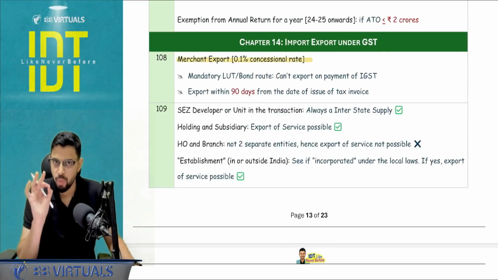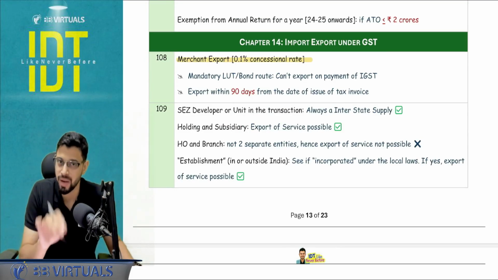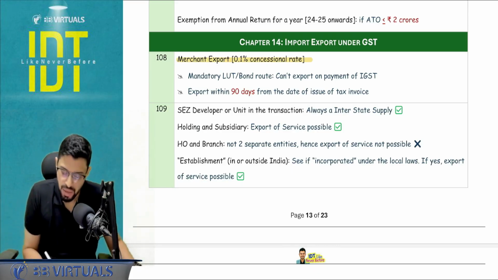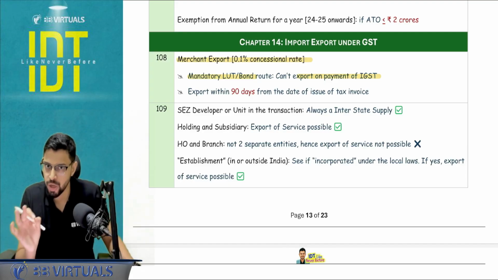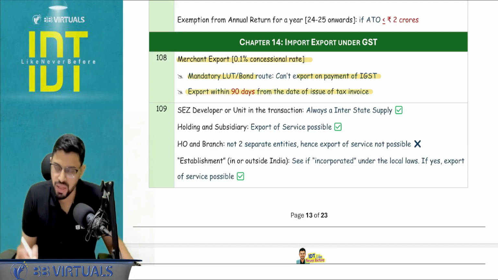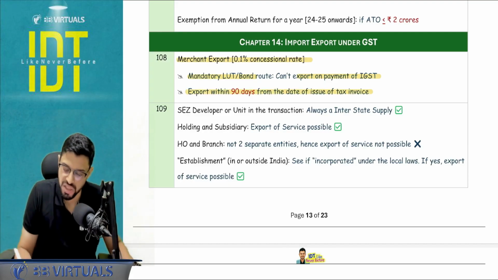Merchant exporter, 0.1% is the concessional rate. Okay, so if it is an intrastate supply, divide by 2, 0.05, 0.05. The merchant exporter cannot go under the option of payment of IGST. Mandatorily, he has to file the LUT bond, and he has to export within 90 days from the issue of the tax invoice. Which tax invoice? This is the supplier. He basically supplies to the merchant exporter.